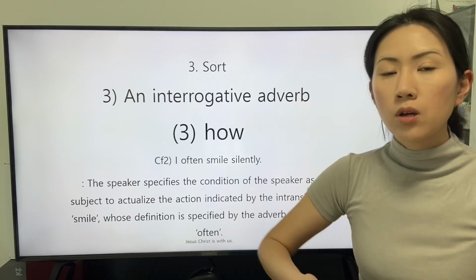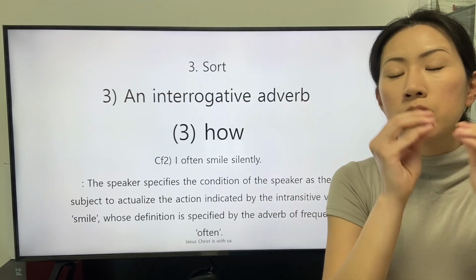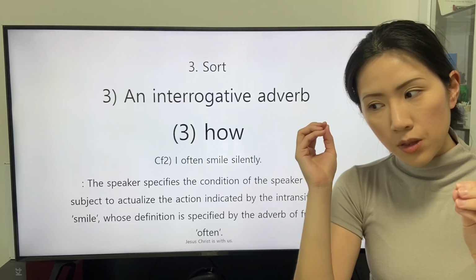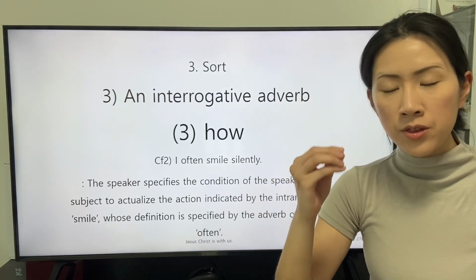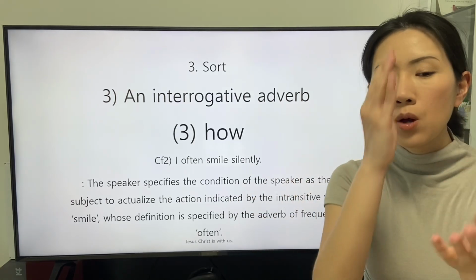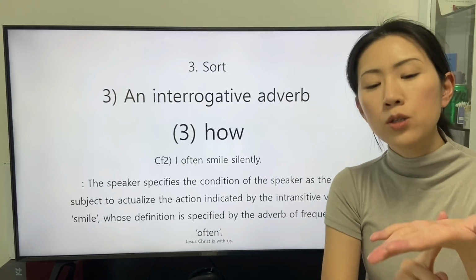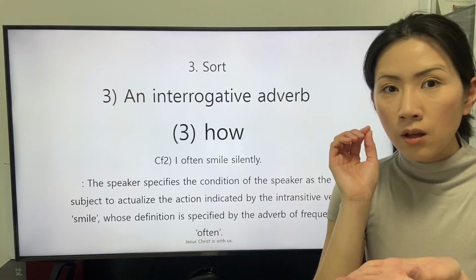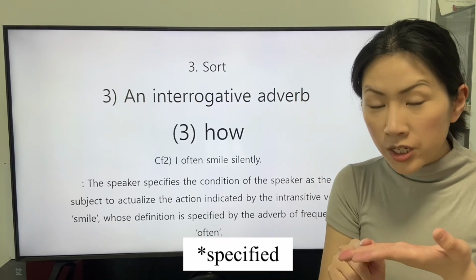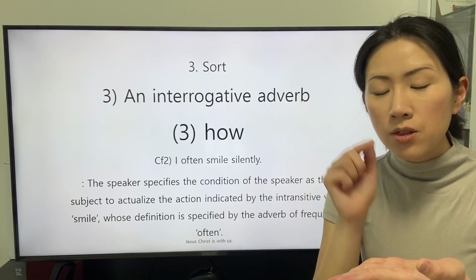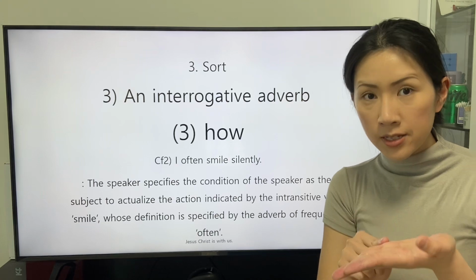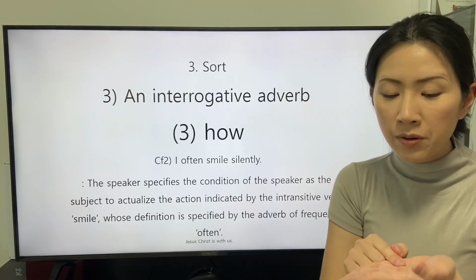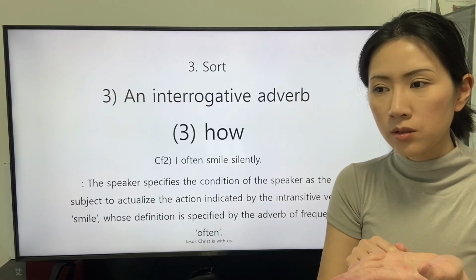We understand the sequence of the specification of the interrogative adverb how with a way for the subject to actualize the experience, condition, or action, or the condition the subject actualizes the experience, condition, or action.